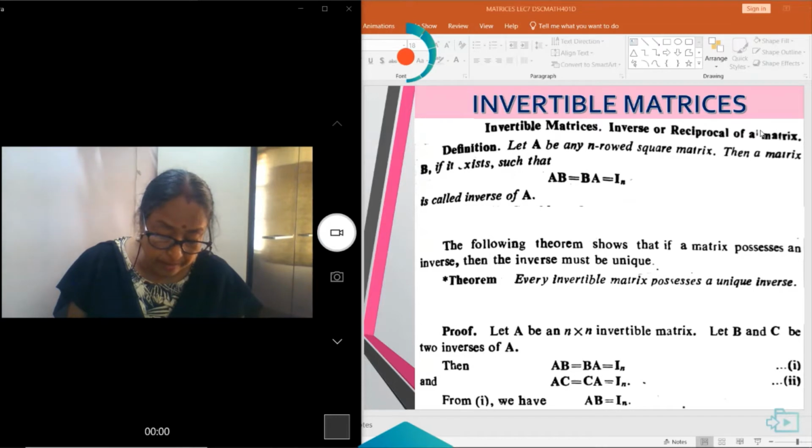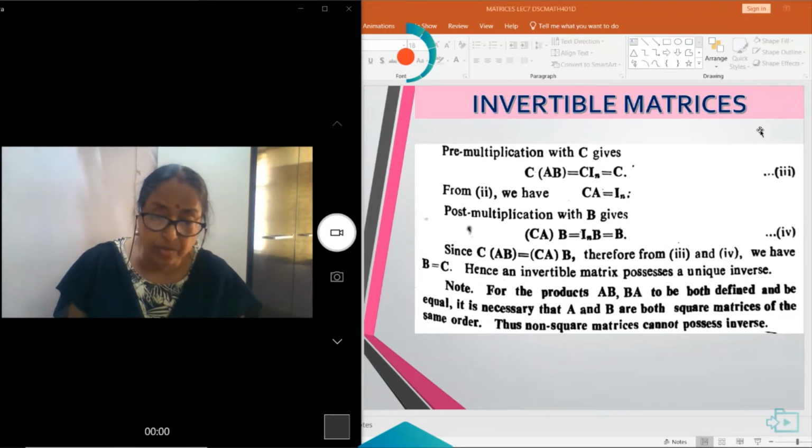Then from 1 we have AB is equal to IN. Pre-multiplying both sides with C, C into AB can be written as C into IN, which is equal to C. Then again we have CA is equal to IN.